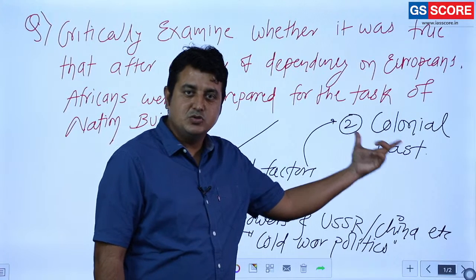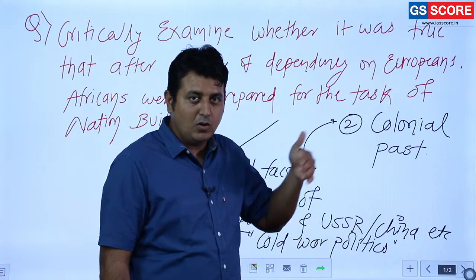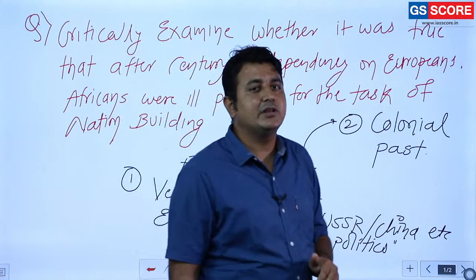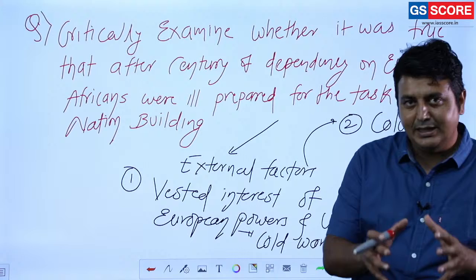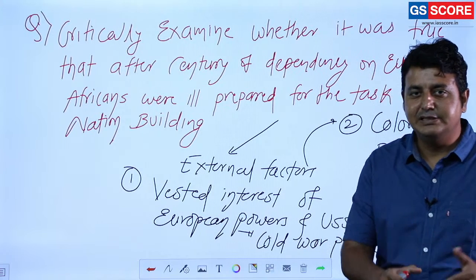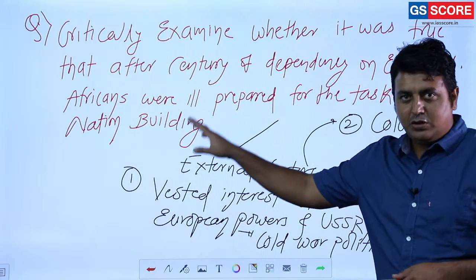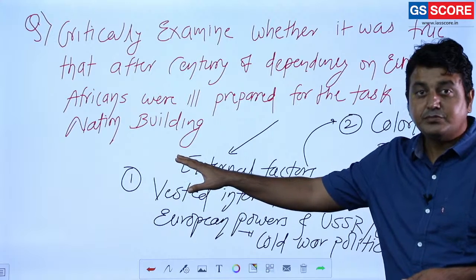Colonial past is also responsible for it, and the old colonial powers also want to take advantage of this situation so that they can grab the maximum benefits from these countries. So they don't want these countries to be strong nation states. Clear?